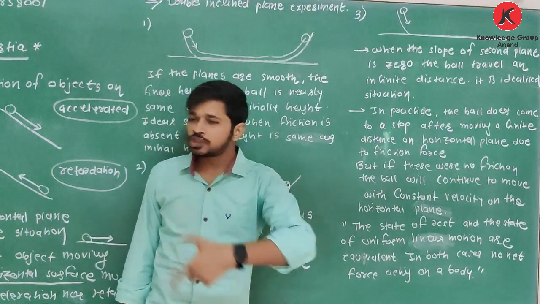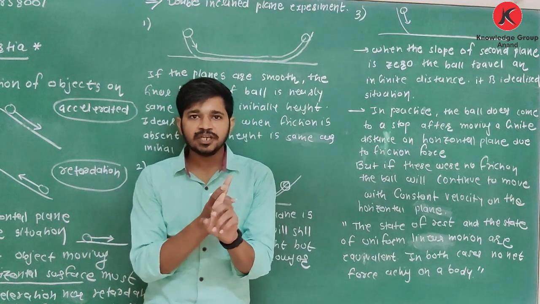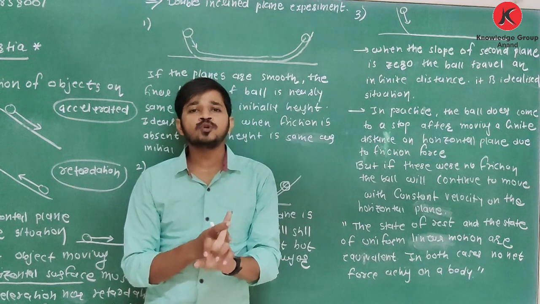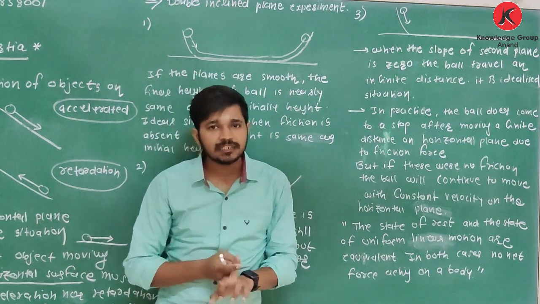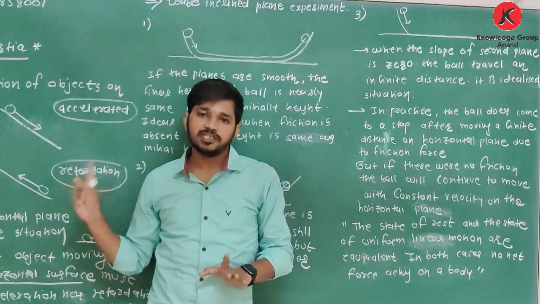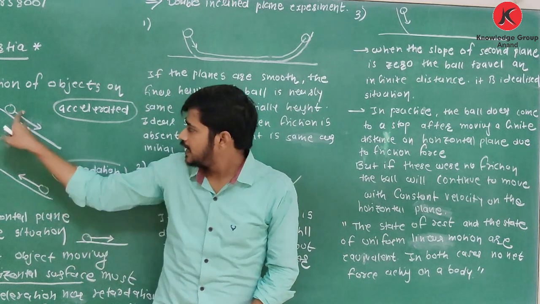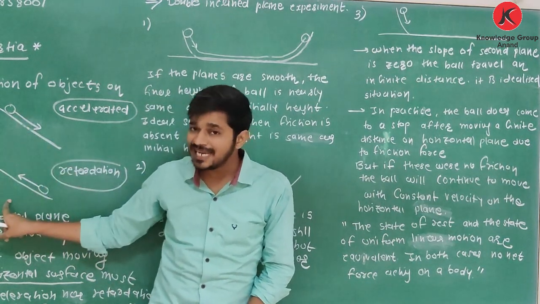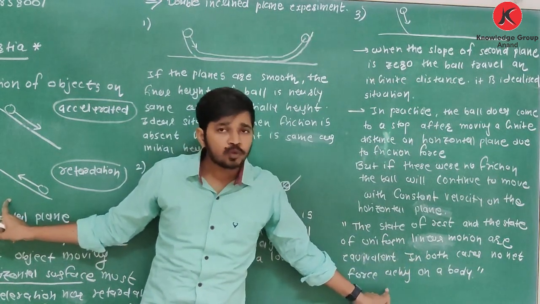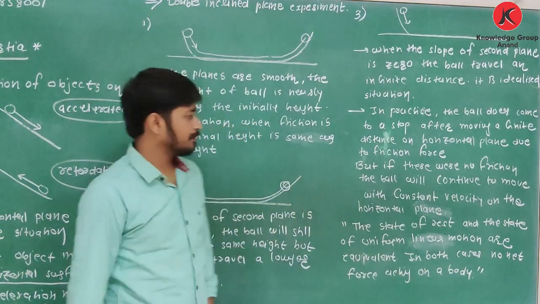So now in motion we have a total of 4 types of state. First, rest condition. What is the force? 0. Second, uniform motion. Again, what is the net force? 0. Third one is accelerated, and fourth one is retardation. Clear about this? In these two cases there is some net external force, but in the state of rest and uniform motion there are no external forces. Clear about this?